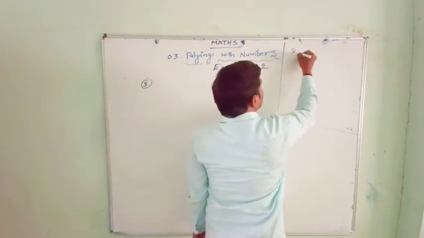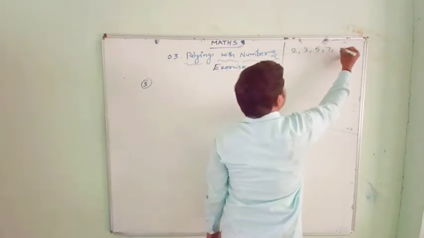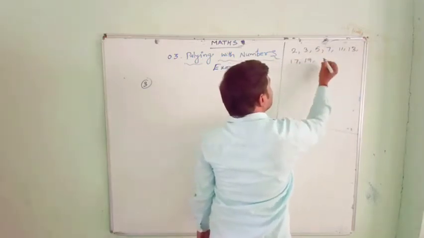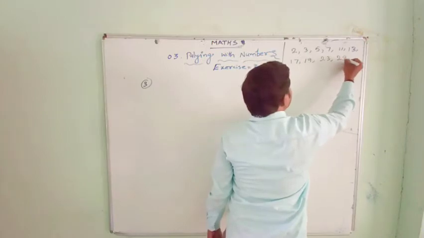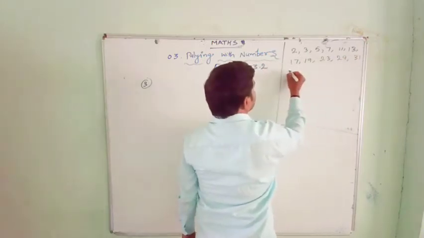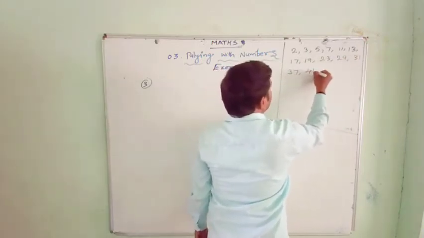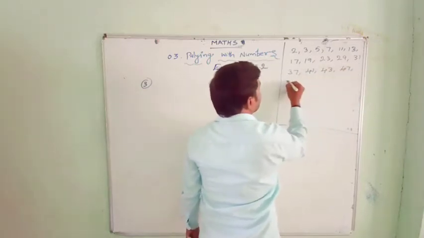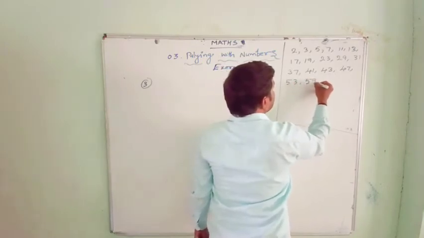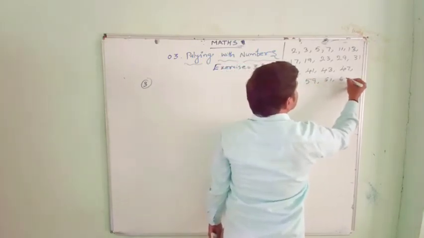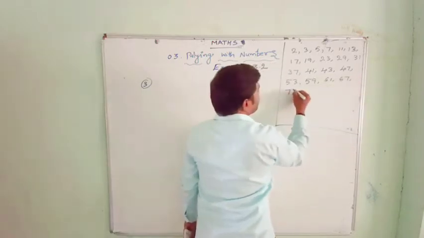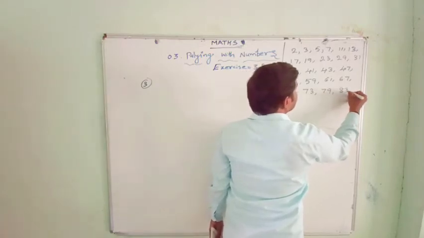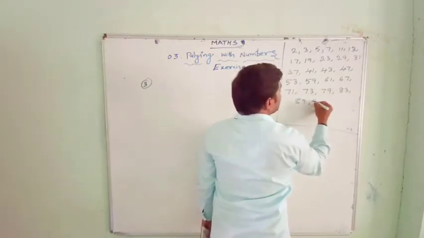So I will write here: 2, 3, 5, 7, 11, 13, 17, 19, 23, 29, 31, 37, 41, 43, 47, 53, 59, 61, 67, 71, 73, 79, 83, 89 and 97.